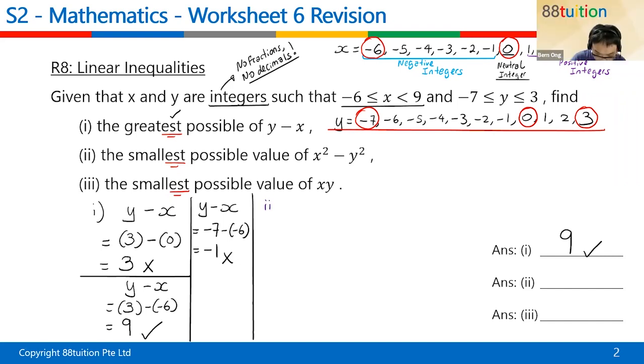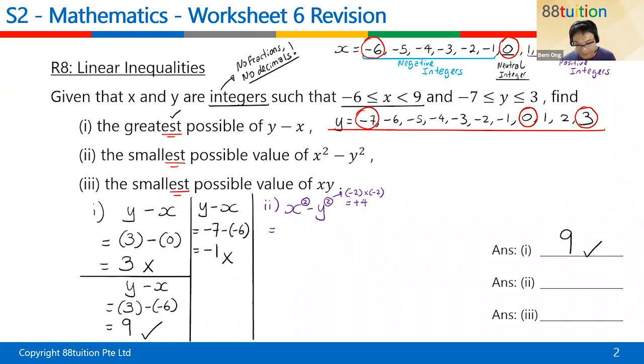Okay, so part two. They're looking for the smallest. So x squared minus y squared, I need to try to look for the smallest. What can it be? Because square is very, very important here. Why? Because after you square, everything negative will become positive. For example, negative 2 times negative 2. Anything negative will become a positive.